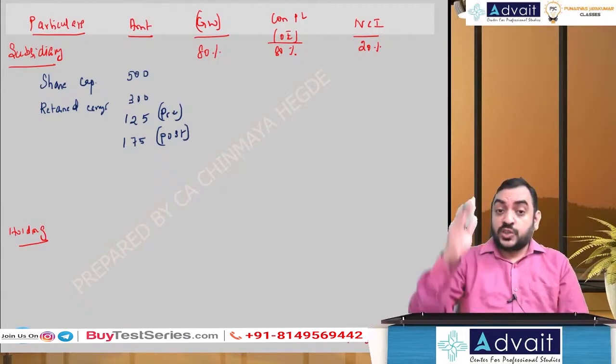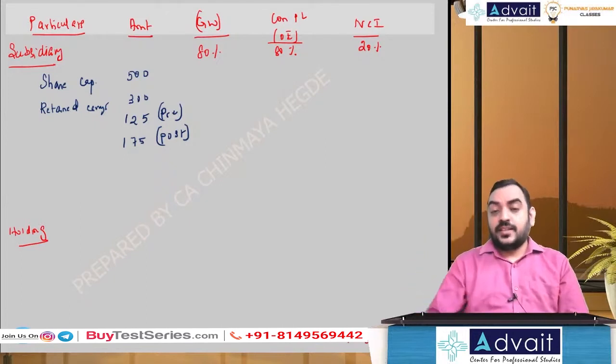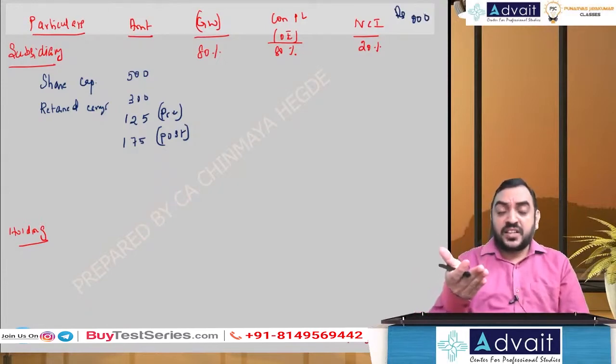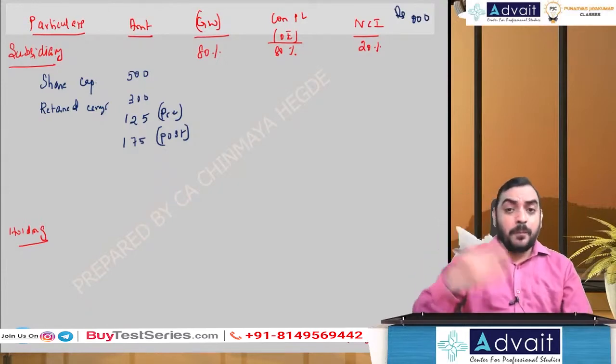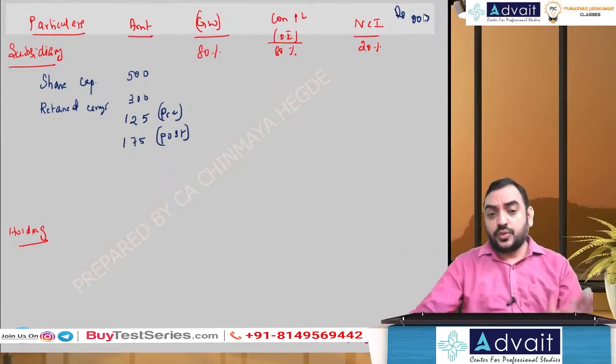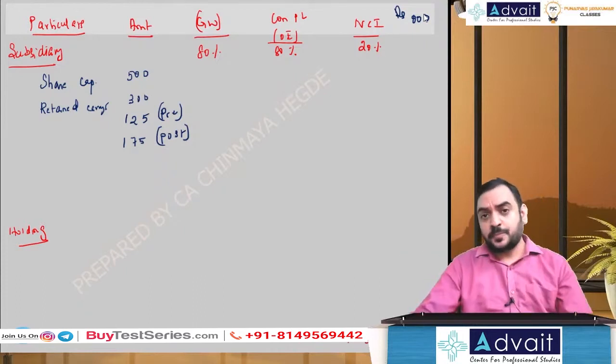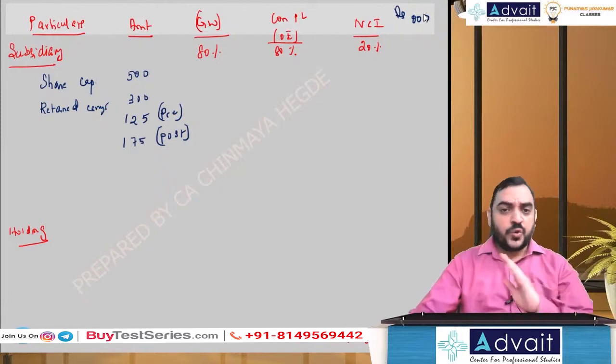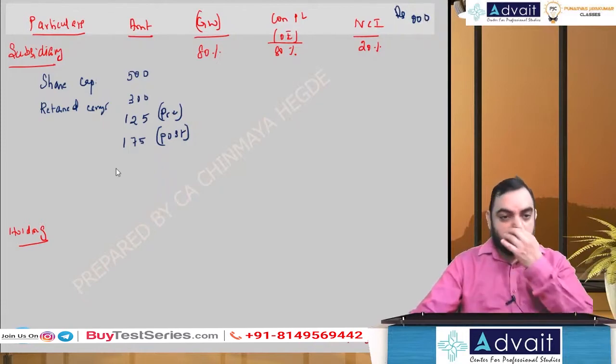300 as on the date of balance sheet. 1,25,000 was there when you acquired. These are all rupees in thousands. So out of 300 lakhs, 125 was there already. The balance 175 was earned after acquisition. So 125 is pre, 175 is post. So please check.